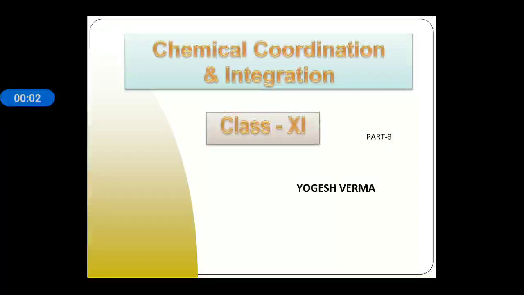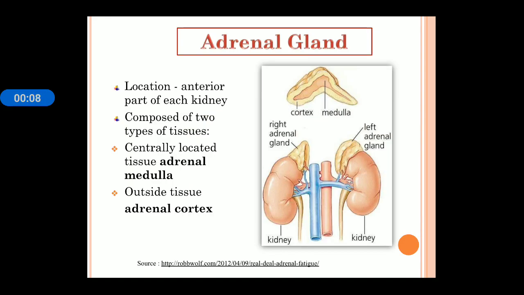Yes, good morning. This is the third part of the chapter Chemical Coordination and Integration. Next is the adrenal gland. The adrenal gland is located on the anterior part of each kidney and it consists of two types of tissue. The centrally located tissue is known as the medulla and the outer portion contains the tissue known as the adrenal cortex. You can see in the diagram the adrenal gland transverse section, in which we can see the cortex and medulla portions differentiated.